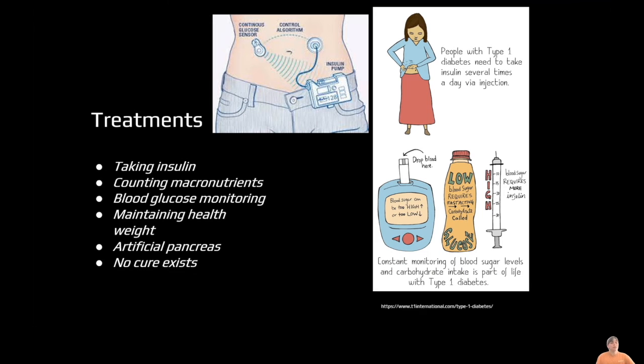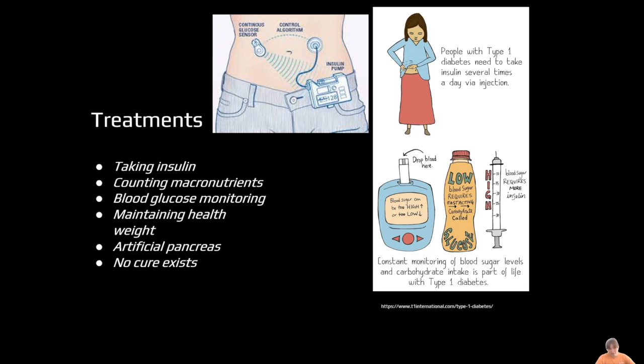And treatments, some of these can be for type 1 and type 2 diabetes. You take insulin to control your blood sugar levels. You count your macronutrients to make sure you're getting the correct amount of glucose into your cells, not too much, and being able to control it based off what you eat. You need to constantly monitor your blood glucose, because if your blood glucose is really high, you don't want to drink something like juice that has a lot of glucose and will make your blood sugar skyrocket. You need to maintain a healthy weight.